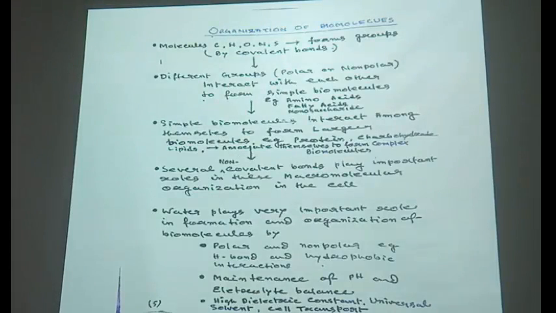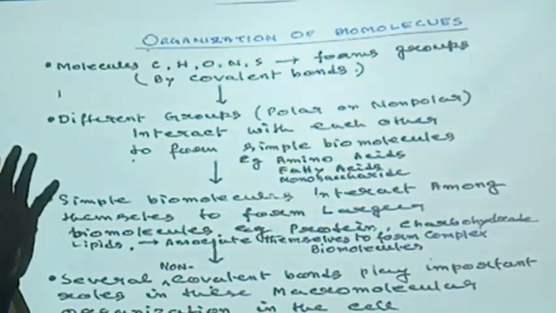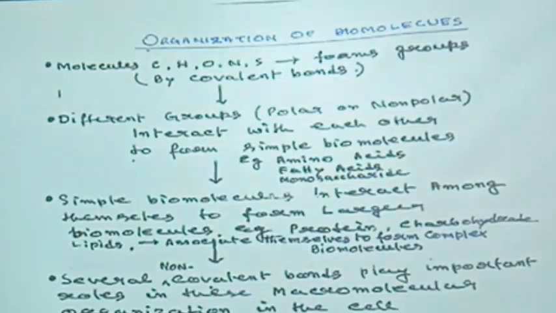So now we can understand how biomolecule structures are organized. That I have discussed in the first classes: molecules like carbon, hydrogen, oxygen, nitrogen, sulfur, etc. form groups that may be non-covalent or covalent groups. Then different groups, polar or non-polar, interact with each other to form simple biomolecules like amino acids, like lipids, and then simple biomolecules interact among themselves to form larger biomolecules like protein, like carbohydrates, and then polysaccharides.